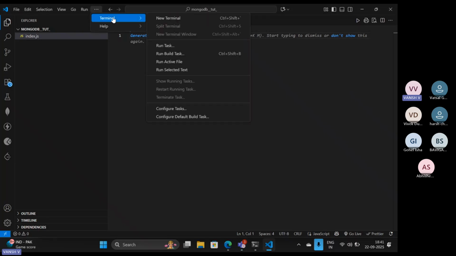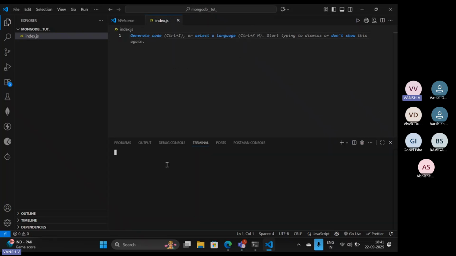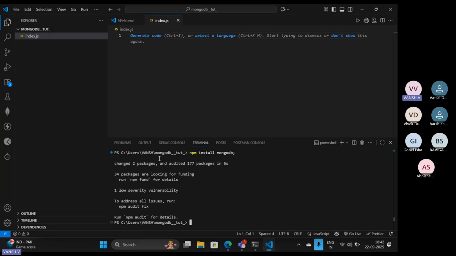Before that, just open your terminal. Do one or two things over here. First of all, npm install mongodb. Install this dependency. It will take some time. And also create package.json.